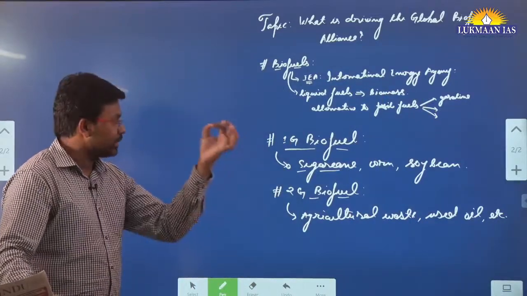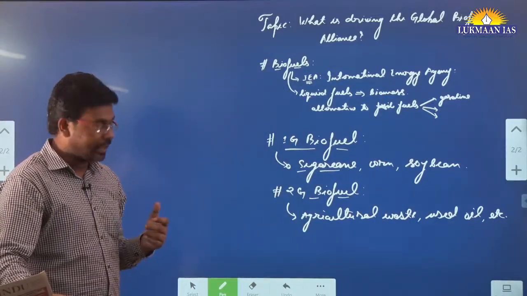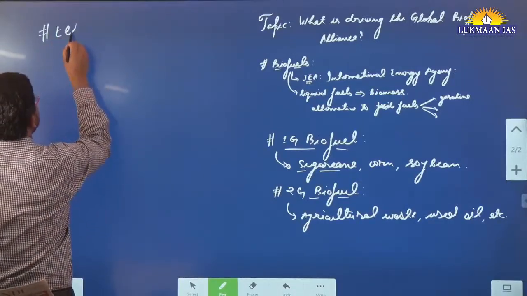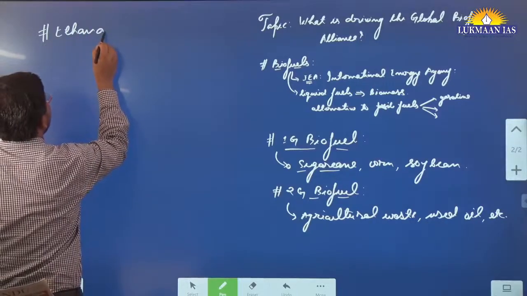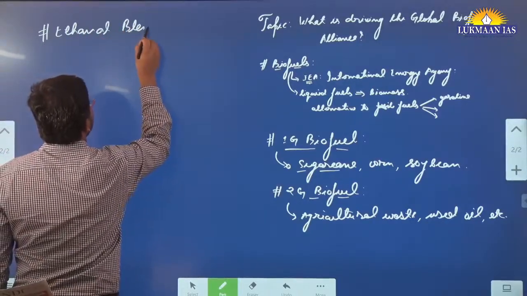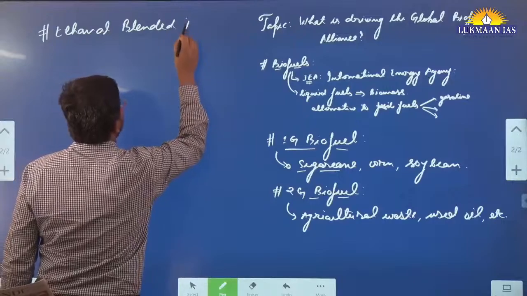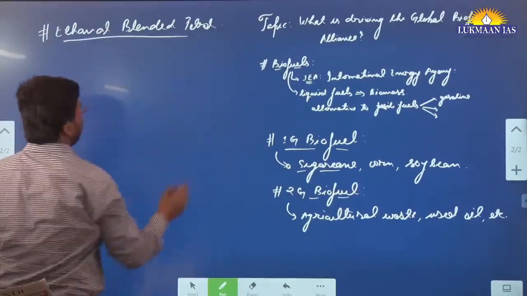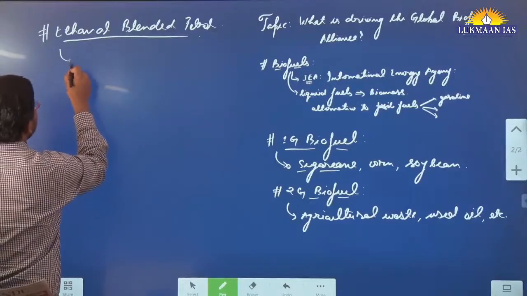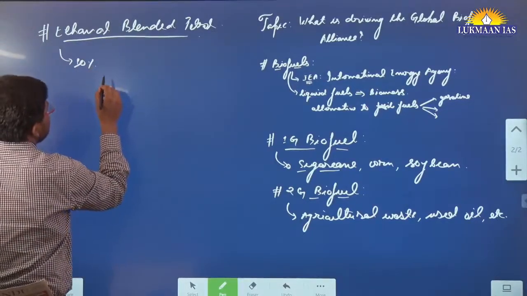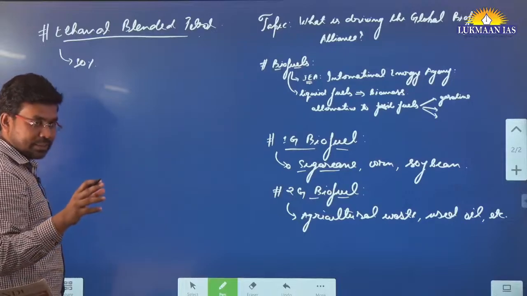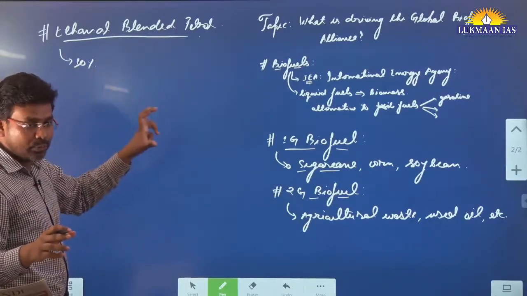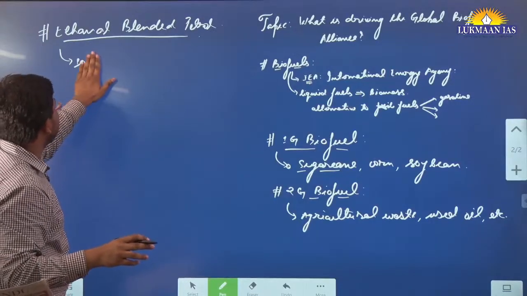Now the issue that arises is that in India we have a policy known as ethanol blended petrol. Currently we are adding 10% of ethanol, a biofuel, into the petrol, which is known as ethanol blended petrol.